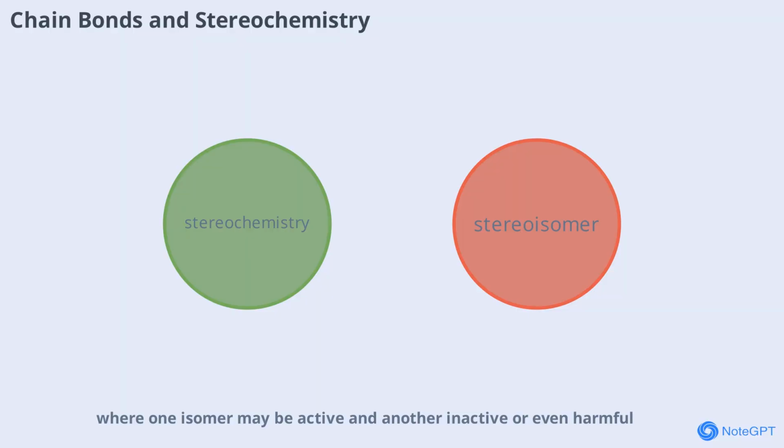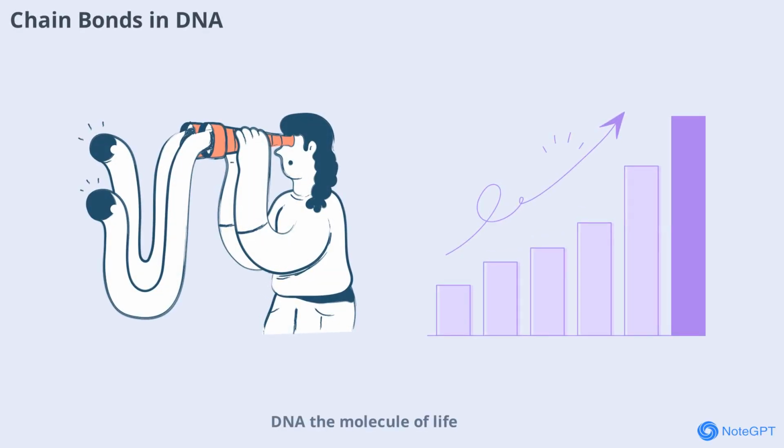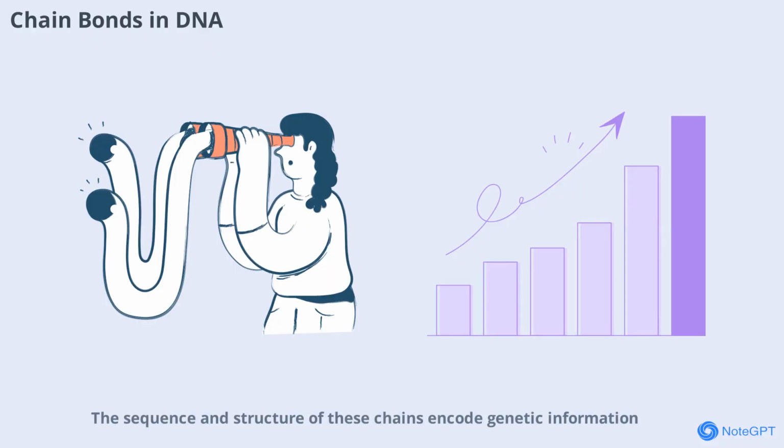DNA, the molecule of life, is built from long chains of nucleotides connected by covalent bonds. The sequence and structure of these chains encode genetic information, guiding the development and functioning of all living organisms. Understanding these bonds is key to genetics and biotechnology.